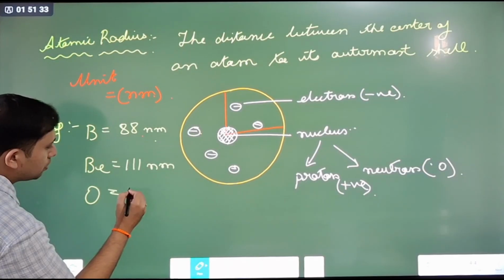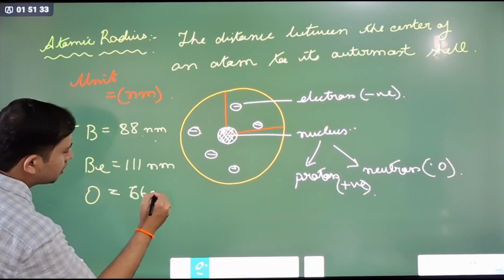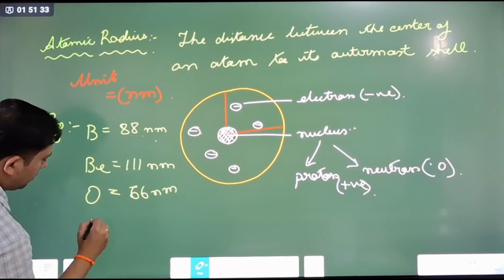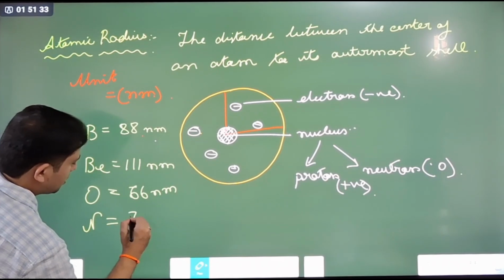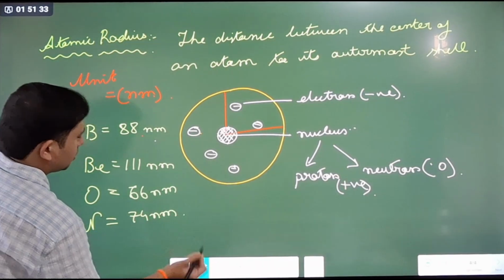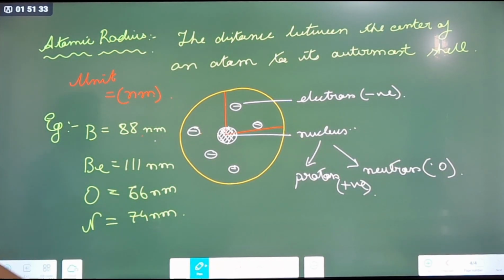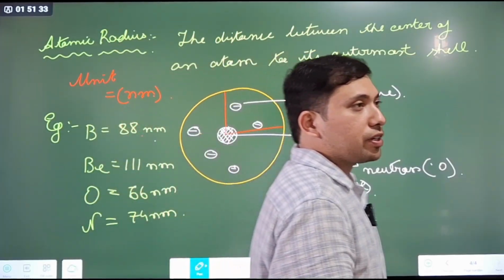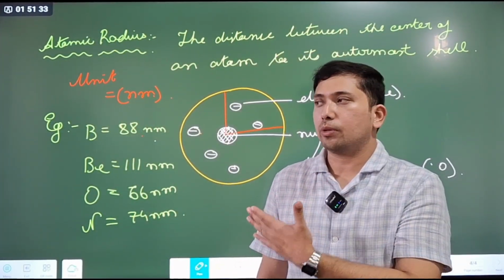Oxygen is 66 and nitrogen is 74 nanometer. Okay, this is all about atomic radius, atomic mass and atomic number.